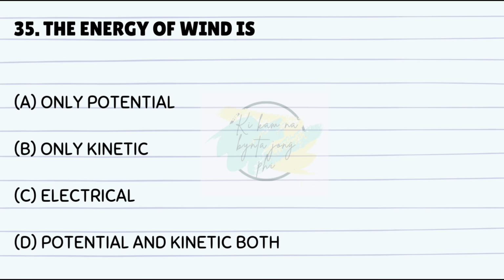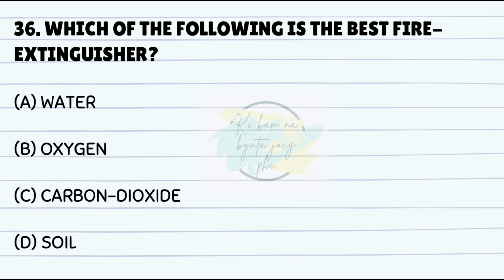The energy of wind is. Answer is B. Only kinetic. Which of the following is the best fire extinguisher? Answer is C. Carbon dioxide.